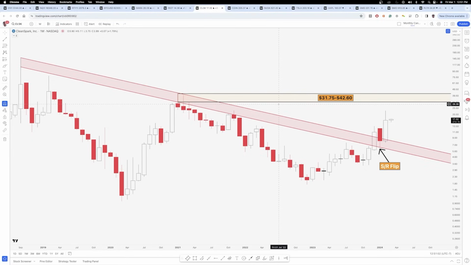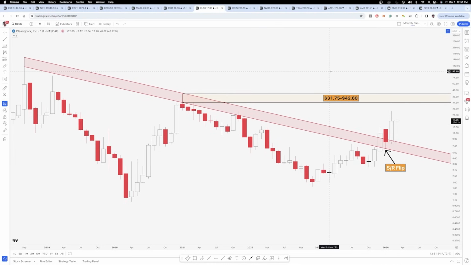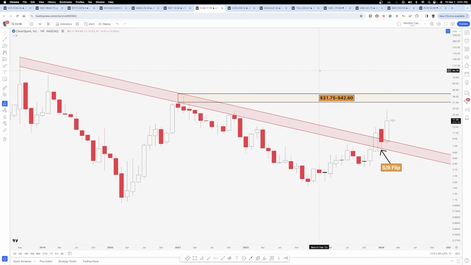CLSK has definitely been a very good performer as well for the Bitcoin move, but still you can see that it's nowhere near what it was in the 2021 highs when Bitcoin was hitting near all-time highs. So same thing here. This one does seem to really be the best name as far as a high beta mover to Bitcoin.